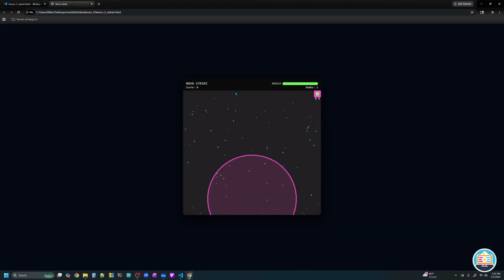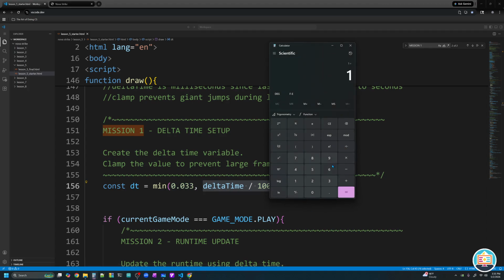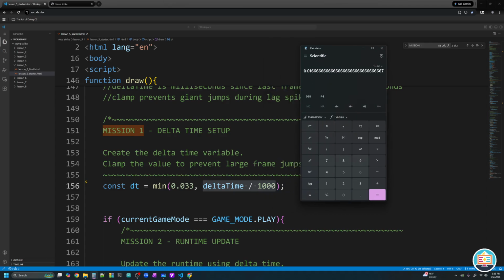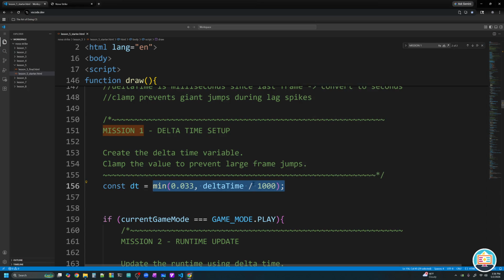So let's assume I'm away for 5,000 milliseconds from my game. 5,000 divided by 1,000, that's 5 right here. And so we're going to say, pick the minimum value between 0.033 and 5. Well, the minimum value is 0.033. So this is our highest value. But let's assume 0.016 is our time interval. Now that is smaller than 0.033, so we're going to use that. This is just a little safety feature we have in place to make sure we don't get crazy spikes in our gameplay. So now we have dt, the amount of time it took for one frame to elapse.